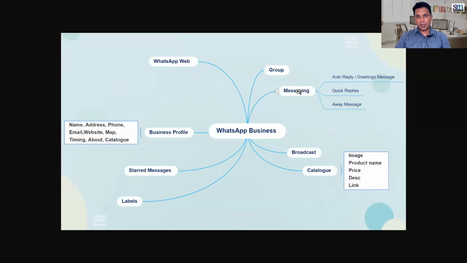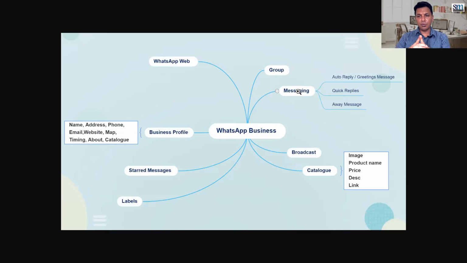Messaging has a very good feature: you can send an auto reply to a new contact. Suppose somebody sends you a message through any channel, you can send them a greetings message. In that greetings message you can tell about what you do, what your website is, how to contact, who you are, and what all you can offer. You can also send an away message. For example, if you don't want to reply to WhatsApp messages during non-office hours, you can send a message that I'm not here and I'll reply once I'm back.